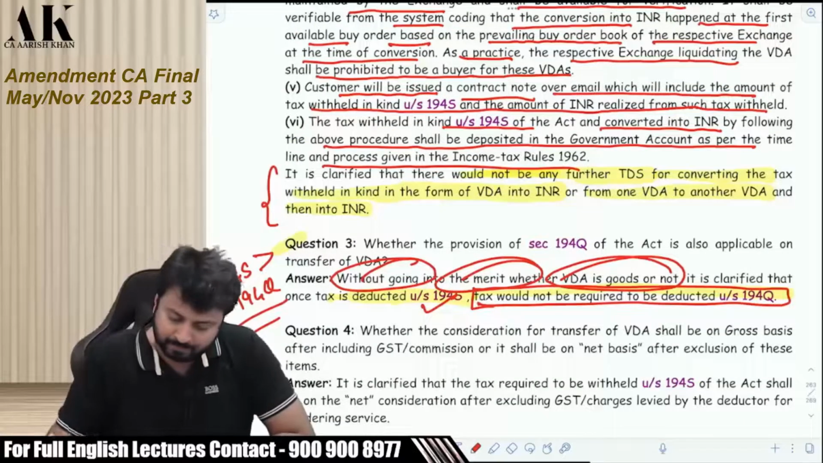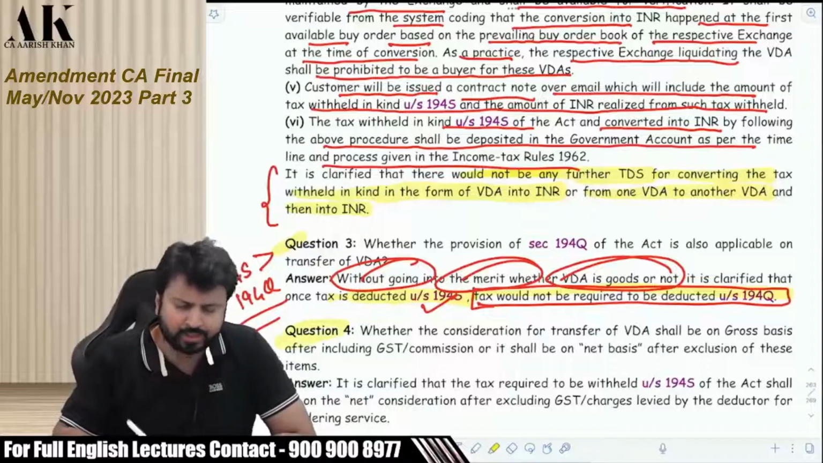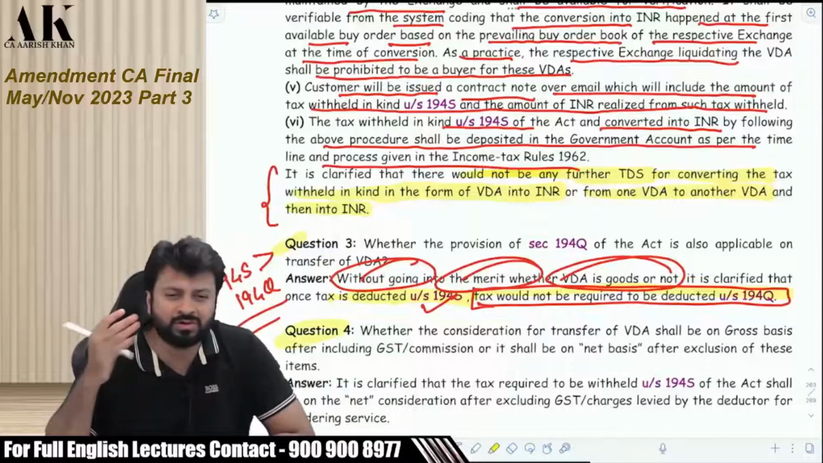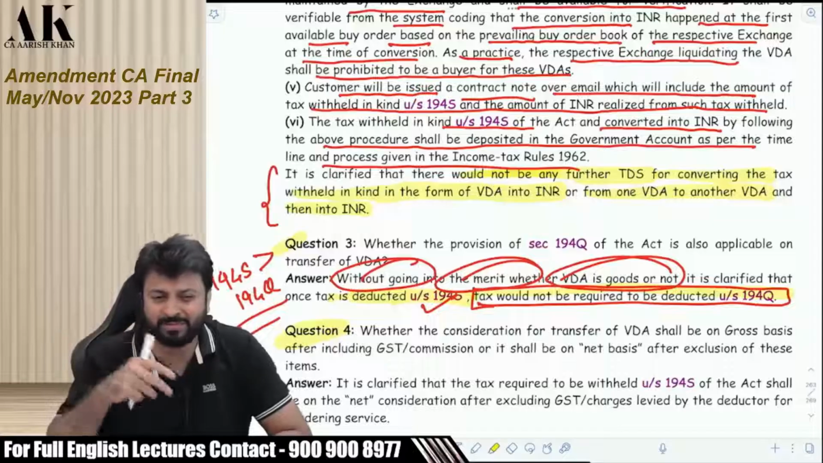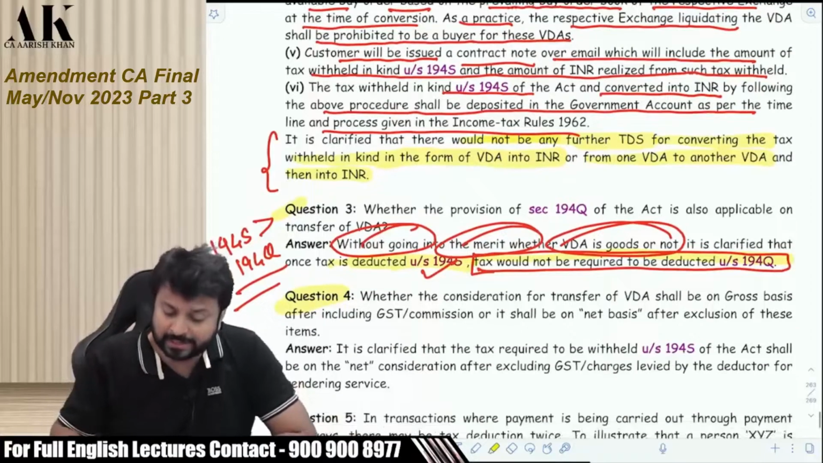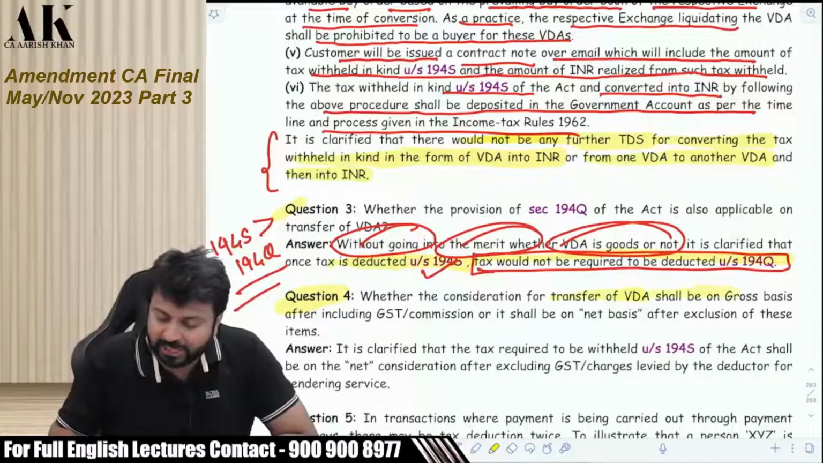Okay. Question number 4. As I have said, only question number 1 and 2 is very important. Question number 2, 3, 4, 5, 6, very simple. Next question, whether the consideration for transfer of VDA shall be on gross basis after including GST or commission, or it shall be on net basis after exclusion of these items.